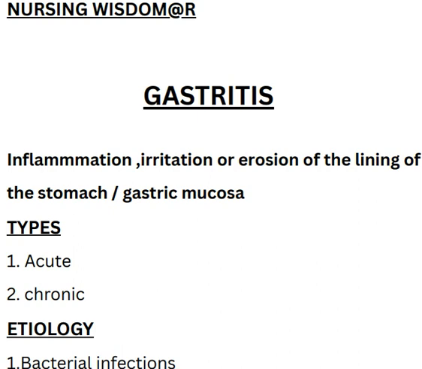Gastritis is caused by some bacteria like H. pylori. It is also called Helicobacter pylori, which is the most common bacterial cause of gastritis.